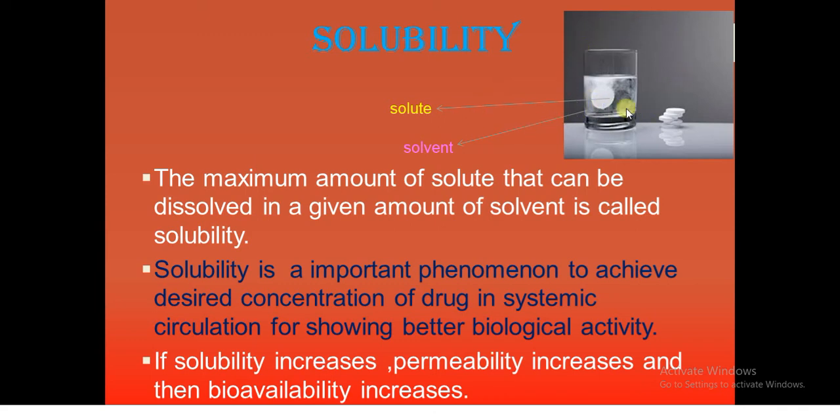Solubility is the second physicochemical property which is related to biological action. You can see in the picture a glass of water is there, and in that a solute is there. Water is acting as a solvent and the solute is salt, means sodium chloride. When sodium chloride is added into the water solvent, it will dissolve. That process of solute plus solvent gives us the solubility. The maximum amount of solute that can be dissolved in a given amount of solvent is called solubility.